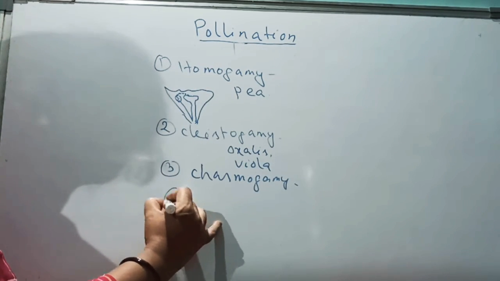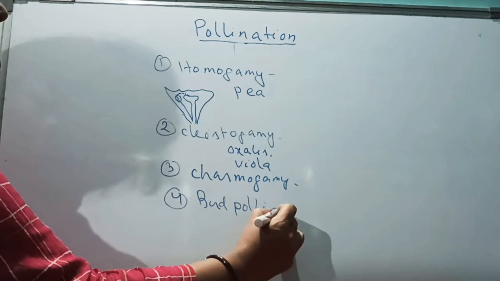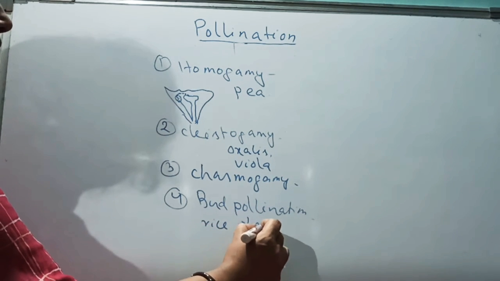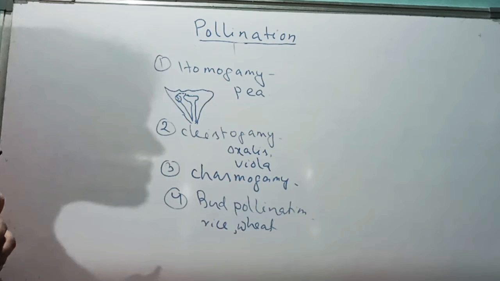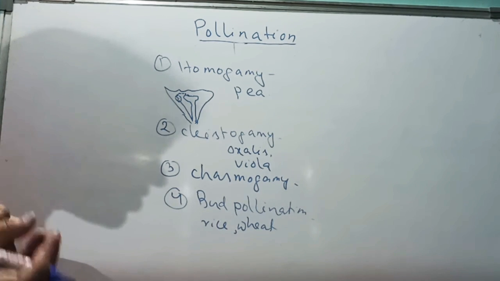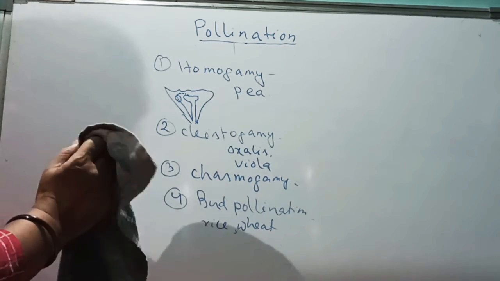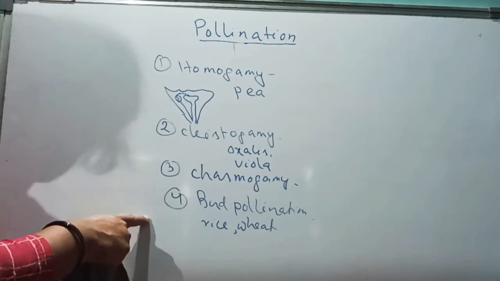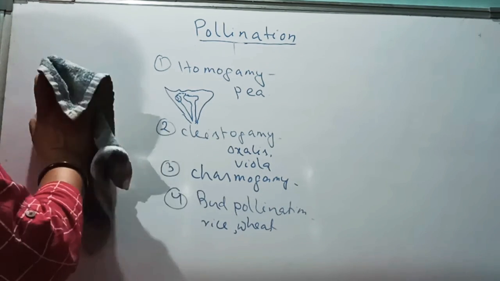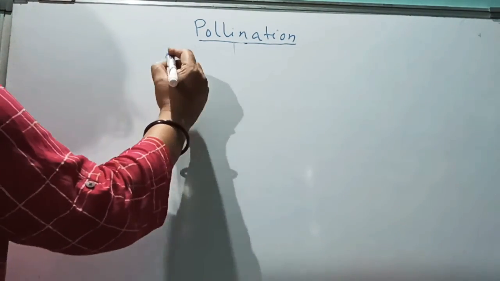And another one is called bud pollination. Bud pollination is found in case of rice and wheat. In bud pollination, during the bud condition, that means the flower has not opened properly, pollination takes place, so they are also bound to be self-pollinated. So that is how flowers or plants are adapted to do self-pollination. Now autogamy is over. Next one is zetonogamy.